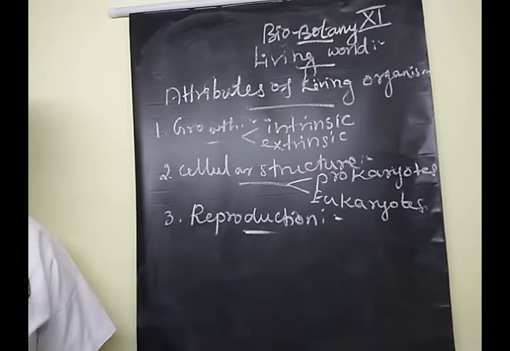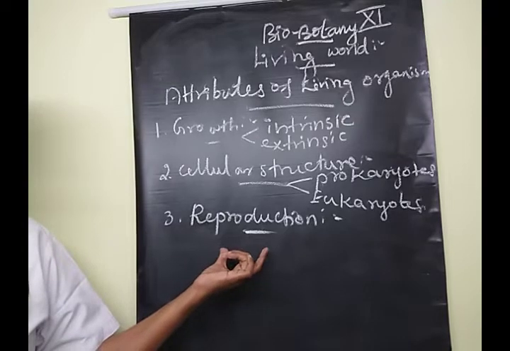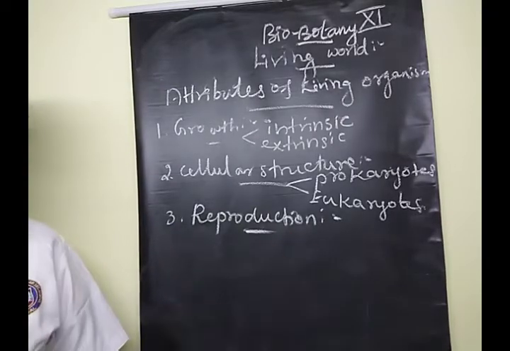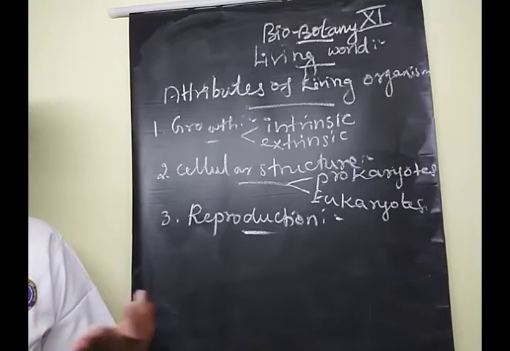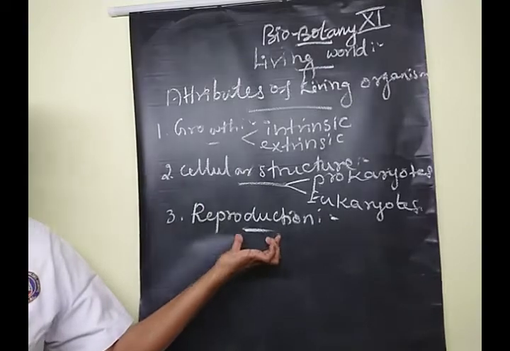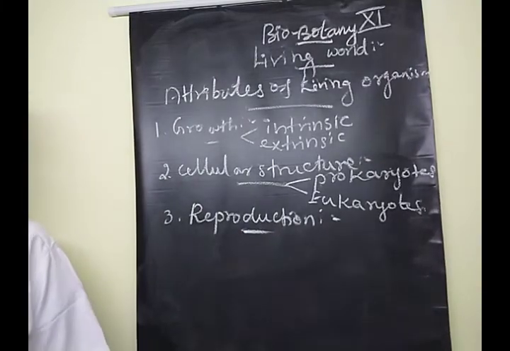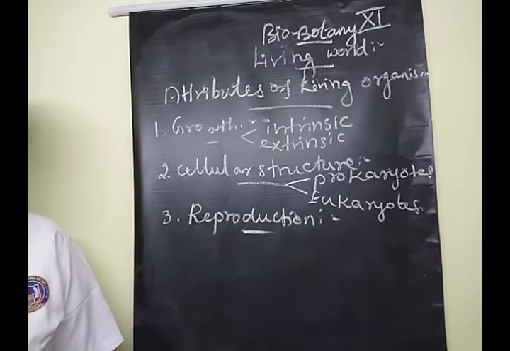Do you have any idea about this term? If you know, say the answer. The production of young ones or new ones, offspring. Am I correct? Yes. But reproduction is one of the essential and important natural qualities of living organisms.